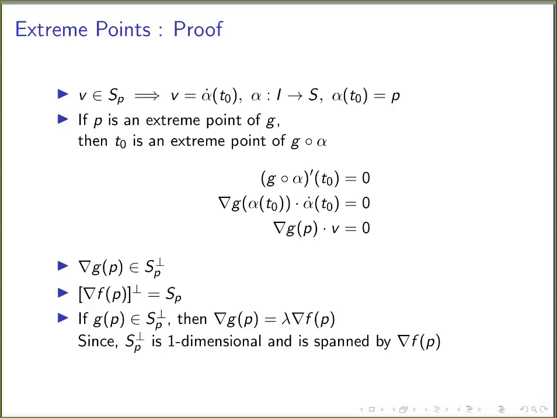If it is so, then that point is a potential extreme point of g on that surface. If it is not, it is not going to be an extreme point. So this is an important tool to check whether a given point is an extreme point of a smooth function, or we can compute the list of all potential points that can become a minimum or maximum point with respect to a smooth function on a surface.